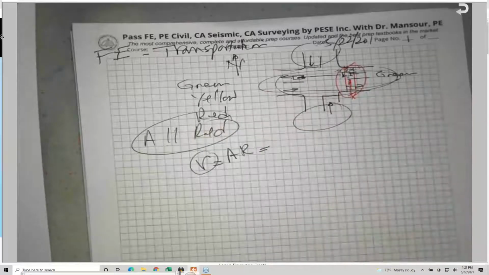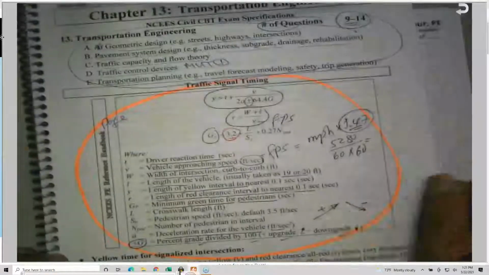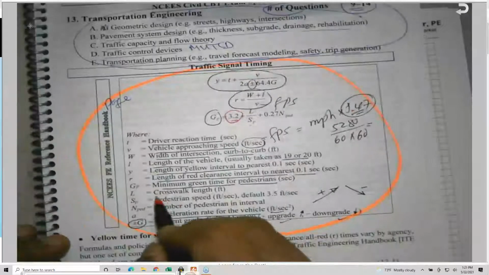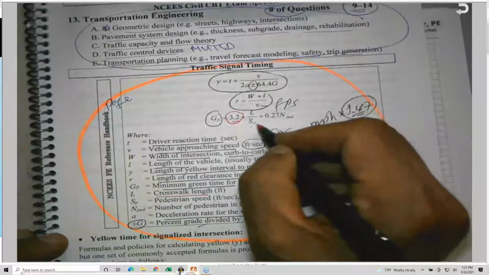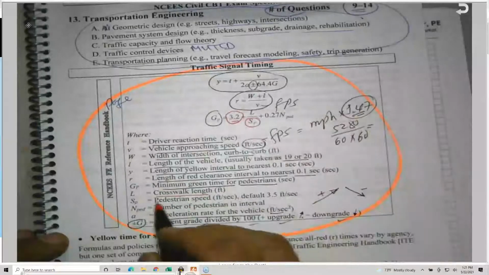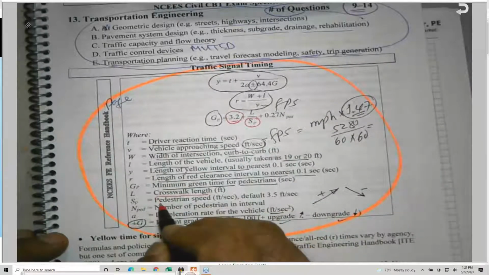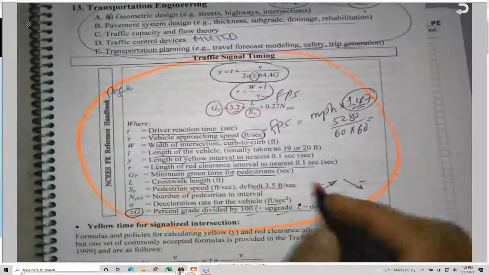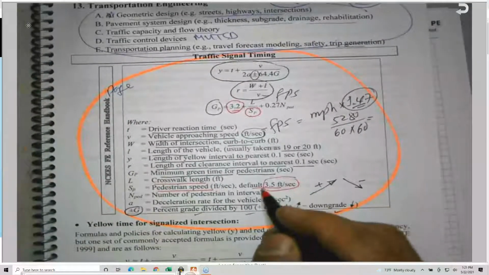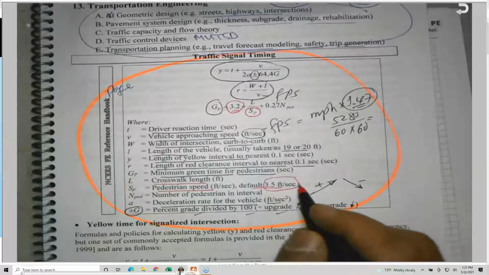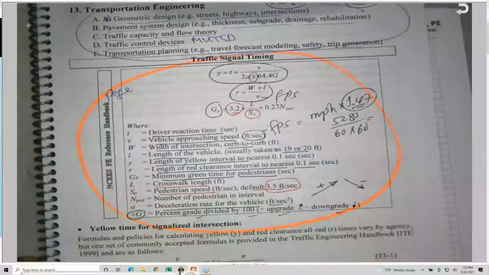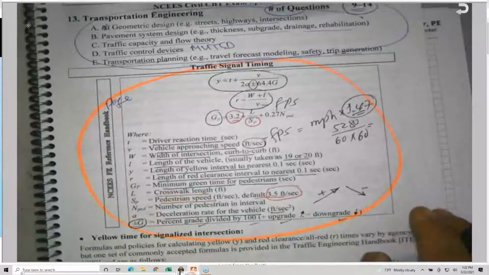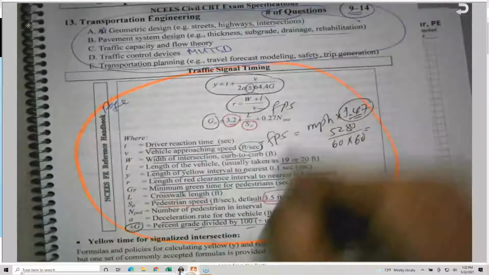They found that on average 3.2 seconds is the startup time, plus L over S sub P. L is the length, by the way, of the crosswalk, and S sub P is the average pedestrian speed. Normally we use 3.5 feet per second. They found that average based on age, and they did the studies and came up with 3.5 as an average value. Sometimes they give it to you as 4 feet per second, but whatever the default value is.